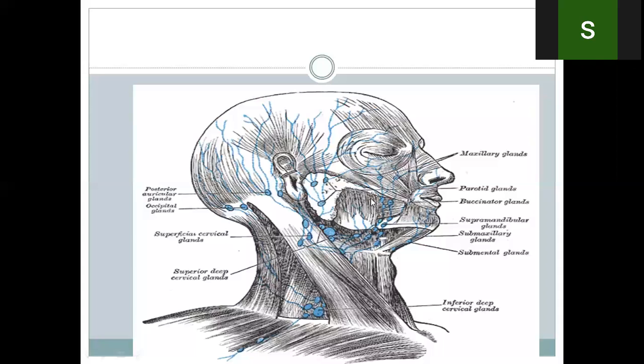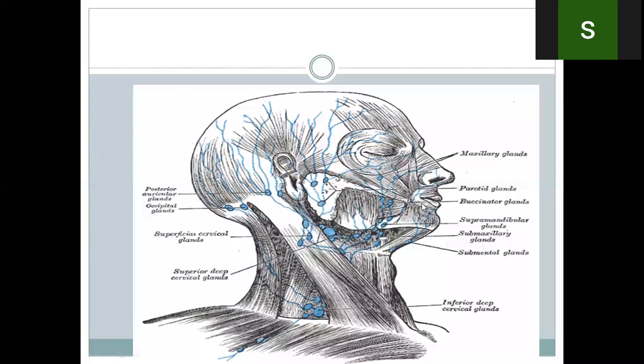These buccal or facial nodes are over the buccinator muscle. These buccal or facial nodes are one or two lymph nodes which are present over the buccinator muscle. They are also called facial nodes, and these lymph nodes can drain into the submandibular nodes.